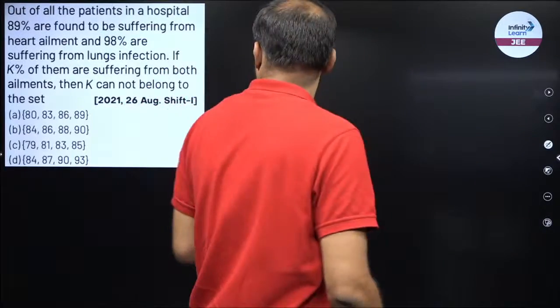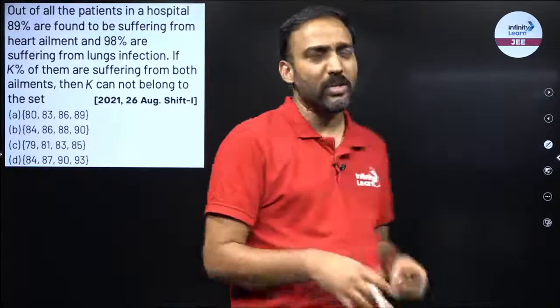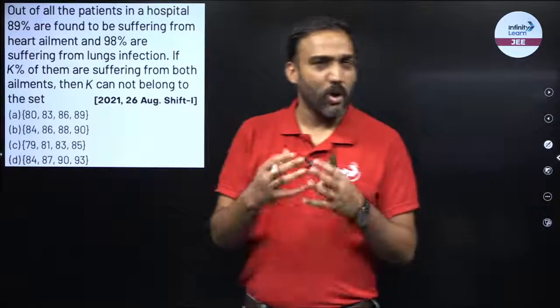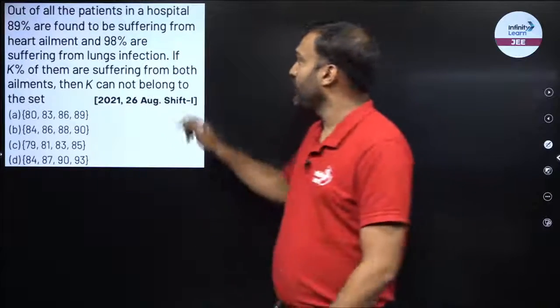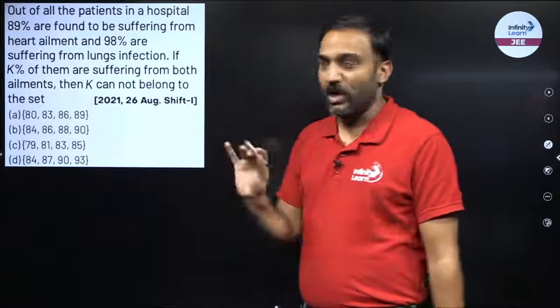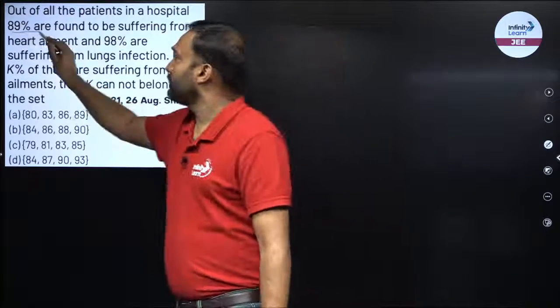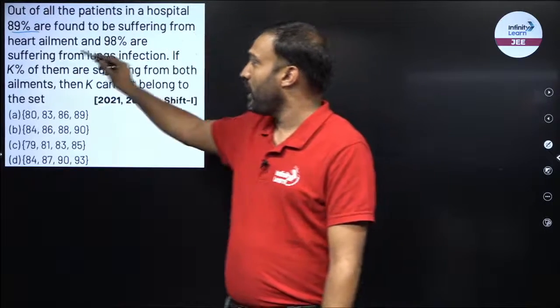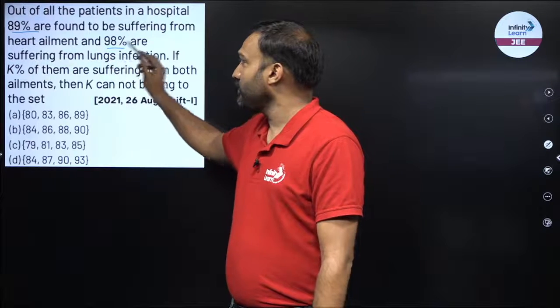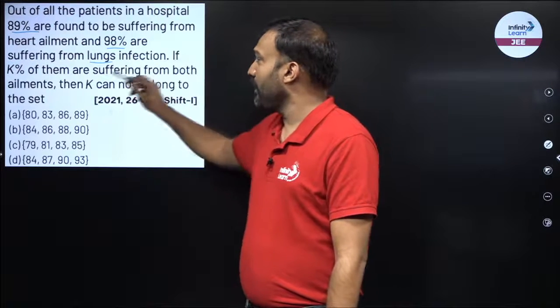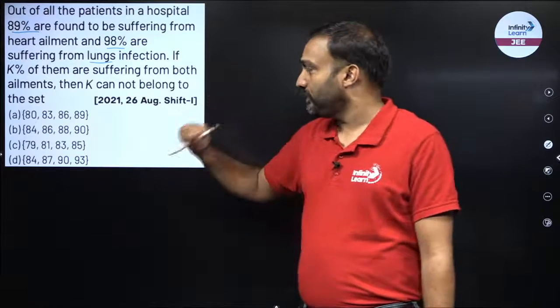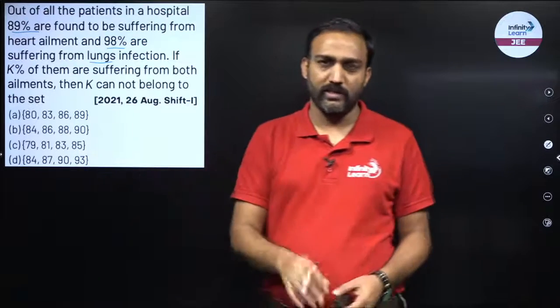Now we move on to example number 2. Example number 2 is based on either the Venn diagram or logic. Now see over here. Out of all the patients in a hospital, 89% are found to be suffering from heart ailment, 98% are suffering from lungs infection. If k% of them are suffering from both ailments, then k cannot belong to which of the following sets.